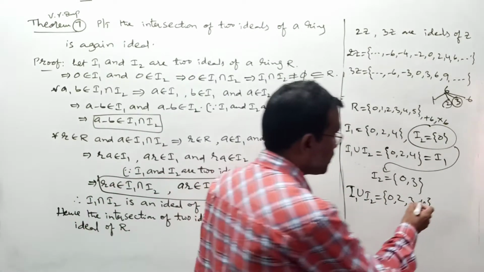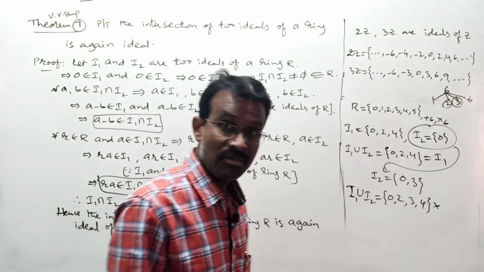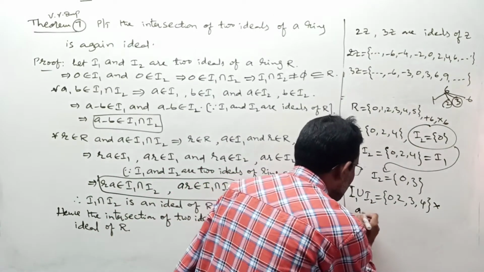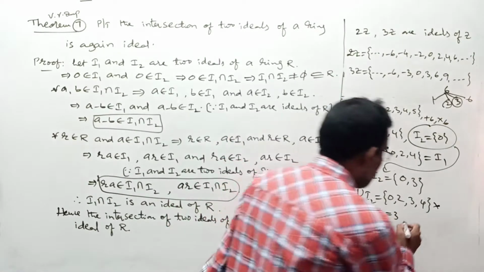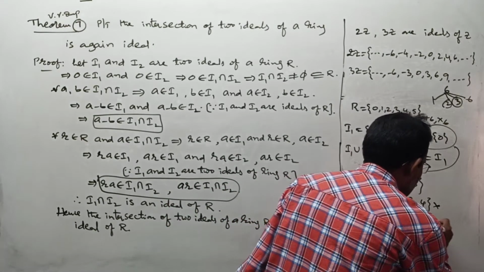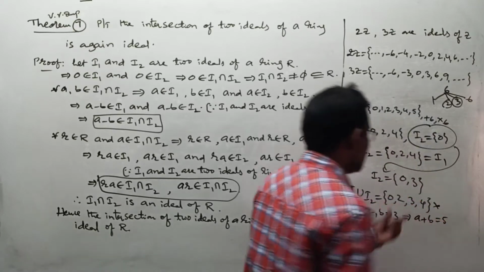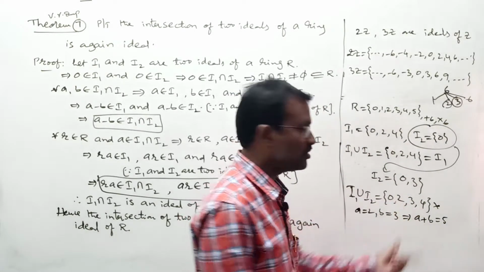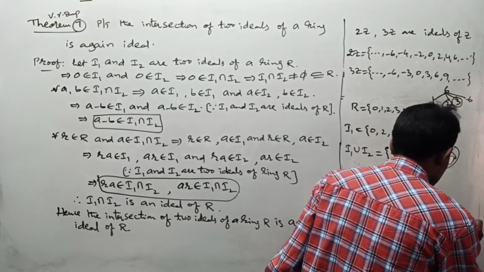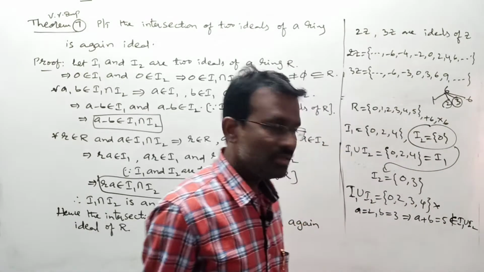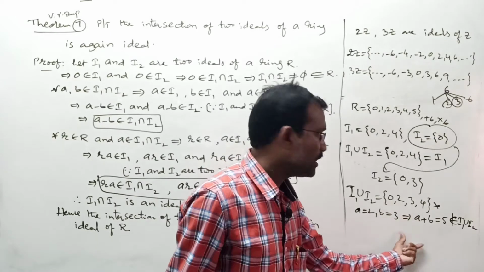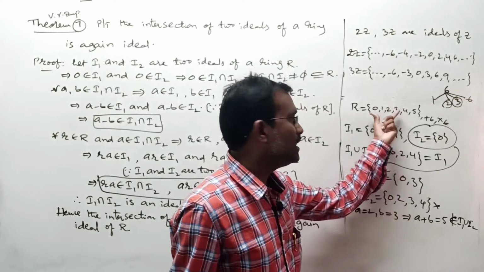Now this is not an ideal. The reason is, let us take A is equal to 2, B is equal to 3. This implies A plus B is 5, which does not belong to this set. 5 ఇందులో ఉందా? Which doesn't belong to I1 union I2. That's why the union of two ideals here is not an ideal, but there, what? Union of two ideals is again an ideal.